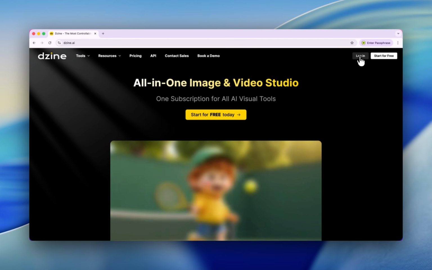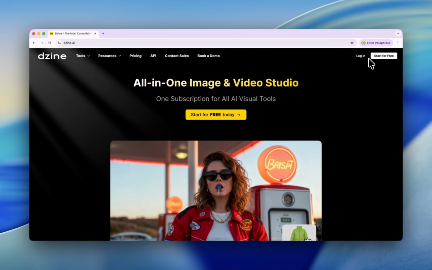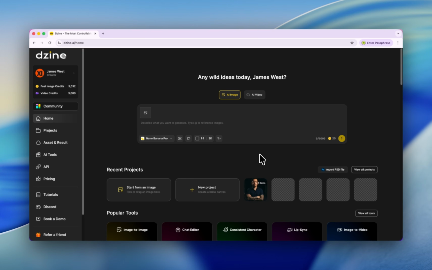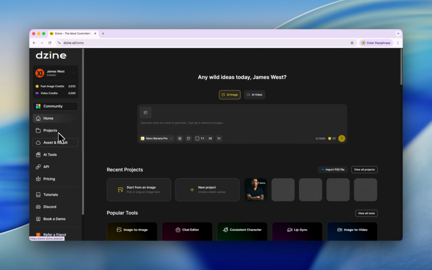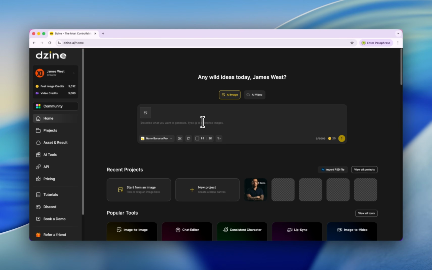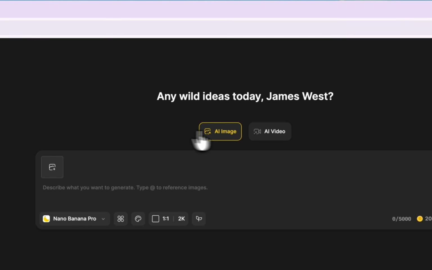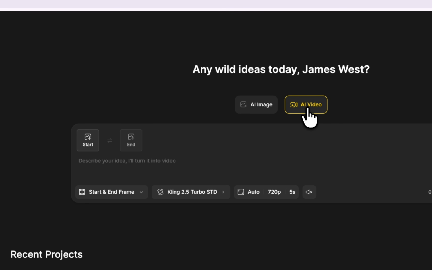Let's go. So let's click here, log in. And if you don't have your Dzine account, you can click here, start for free. Okay, there we go. This is our dashboard, and a very professional one. On our left hand, we have a sidebar. We have entry points for different tools, different functionalities. On our right hand, we have a big input zone where we can type our prompt. And on top of that, we have two different buttons. The first tab is about AI image, and the second is about AI video.